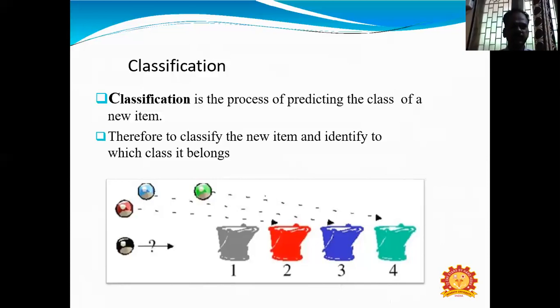The classification algorithm can be divided into two categories: binary classifiers and multi-class classifiers. If the classification problem has two outputs, either 0 or 1, yes or no, it is known as binary classification. If the classification algorithm has more than two outputs, it is called multi-class classification.